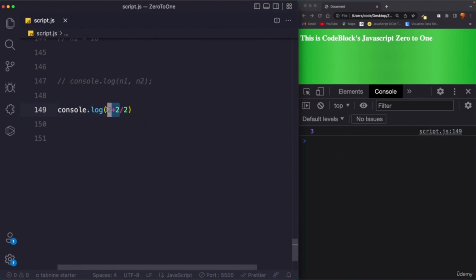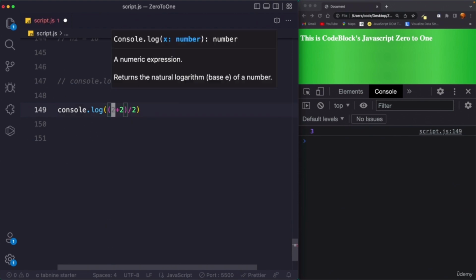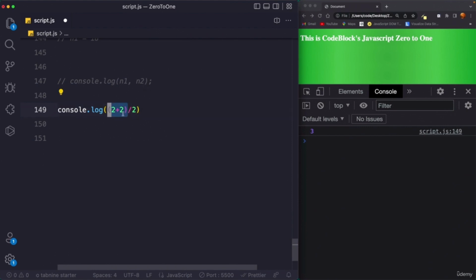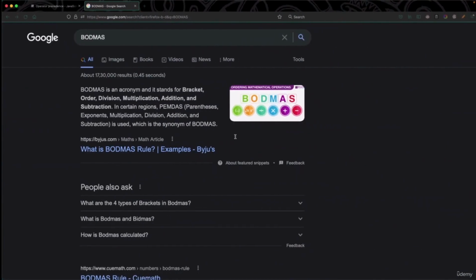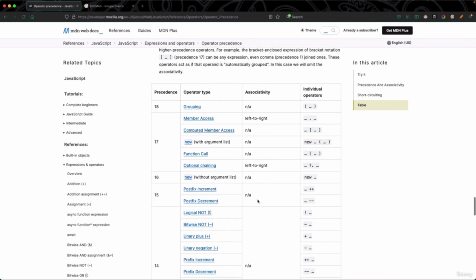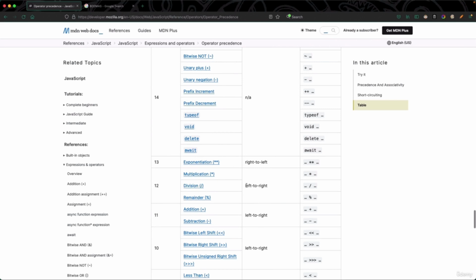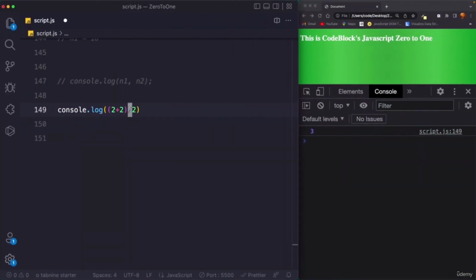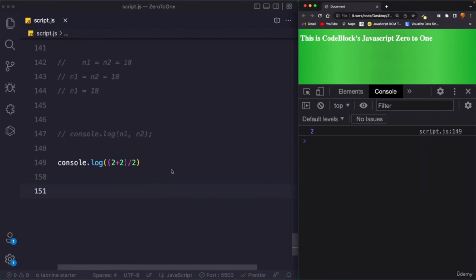Now if you want these two to be operated first, you need to wrap them in parentheses. So now it has a higher precedence than this division. You can see that brackets have a precedence of 18 and division has a precedence of 12. So this code will be evaluated first. So 2 plus 2 is 4, and then 4 will be divided by 2, resulting in 2 instead of 3. So if I save, reload, now you can see we have 2. I hope you understood what I said.